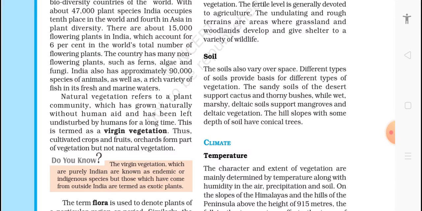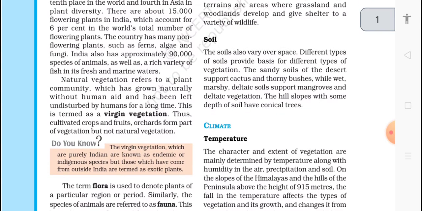marine water. So now in this chapter we will see what is natural vegetation and how it affects the surroundings around us. Natural vegetation refers to a plant community which has grown naturally without human aid and has been left undisturbed by humans for a long time. This is called virgin vegetation. Suppose, for example, the plants, shrubs and trees that are growing in a forest, which does not have any influence by the people. Those are called natural vegetation.